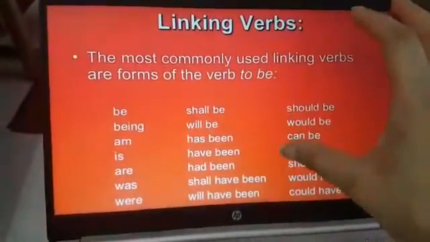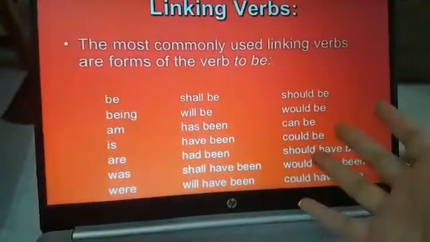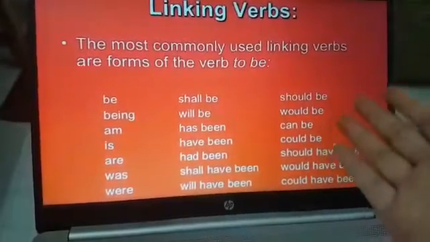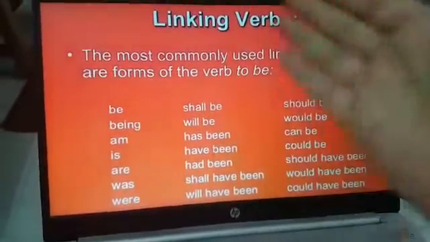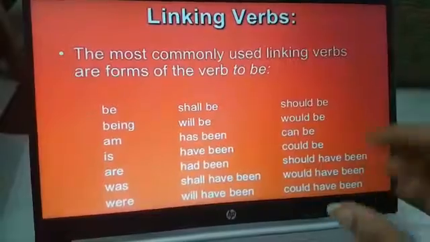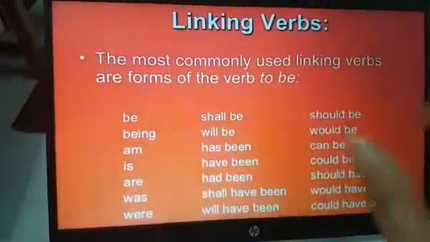Now children, I have given some examples of linking verbs also that you can go through. Be, being, am, is, are, was, shall be, will be, that are usually used with the sentences for linking, as in the linking verbs.